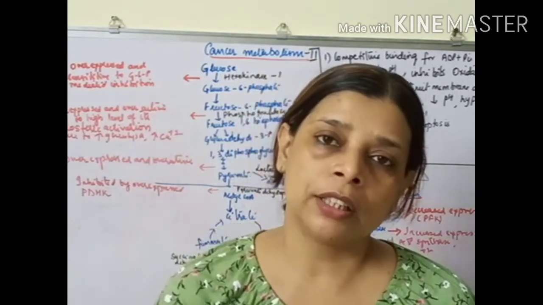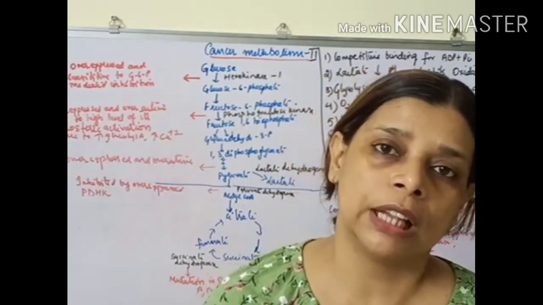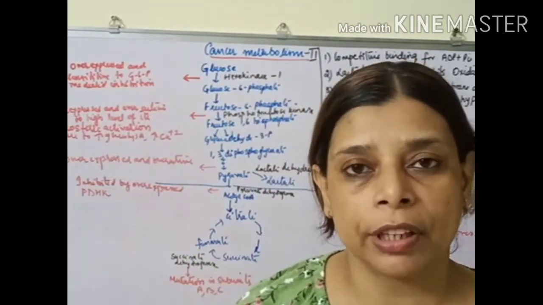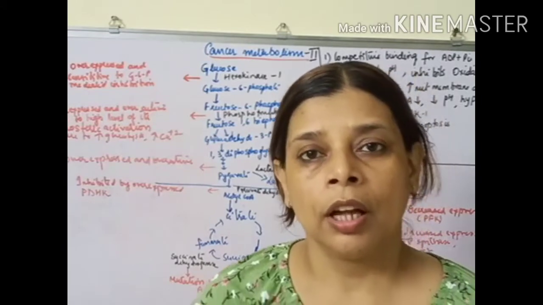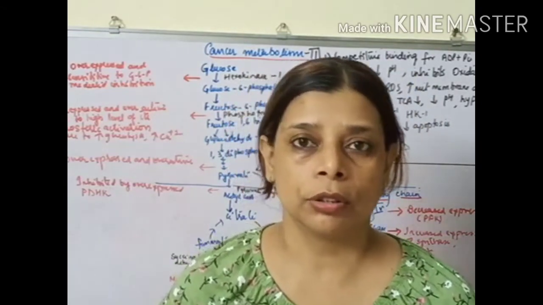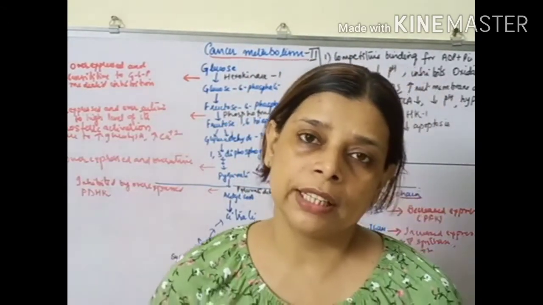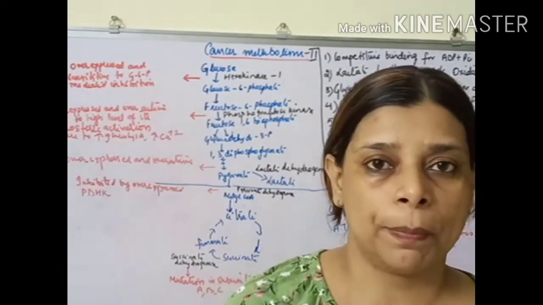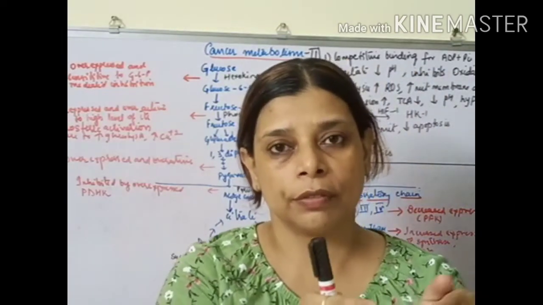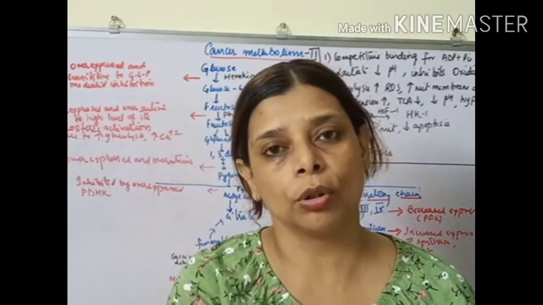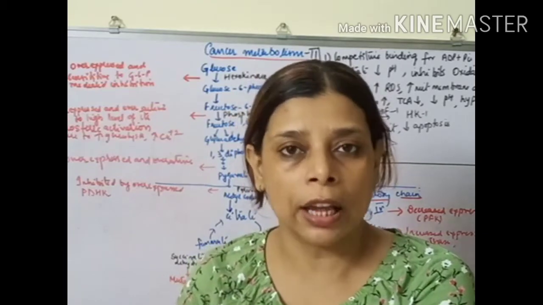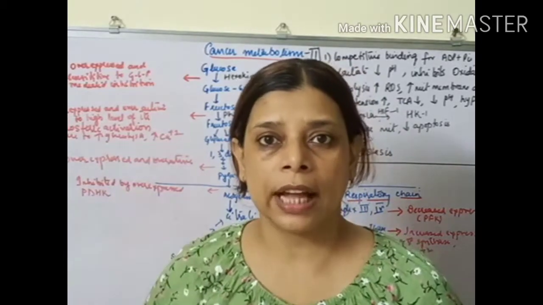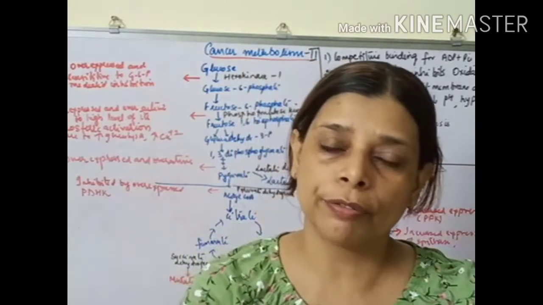So the blood sugar level, or the blood glucose level, is maintained by three hormones. They are insulin, epinephrine and glucagon. Now these three regulate the blood sugar level. Whenever there is an increase in the level of glucose in the blood, insulin is released from the pancreas and it starts to convert the excess glucose to a stored form, that is glycogen, in the liver and in the muscle.